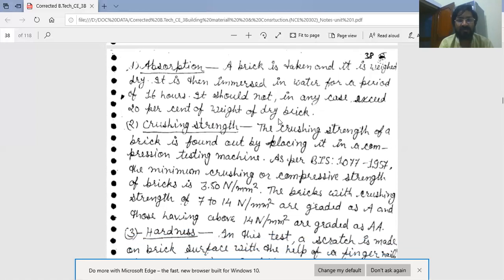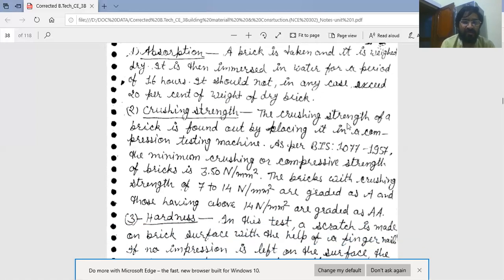Second, crushing strength. The crushing strength of brick is found out by placing it in a compression testing machine as per BIS 1077/1957, the Bureau of Indian Standards code for bricks.